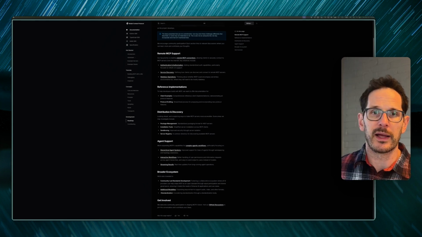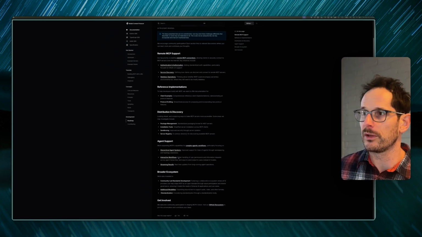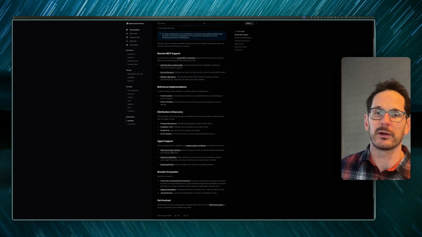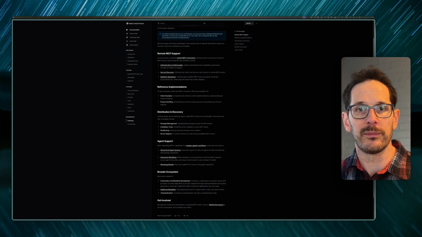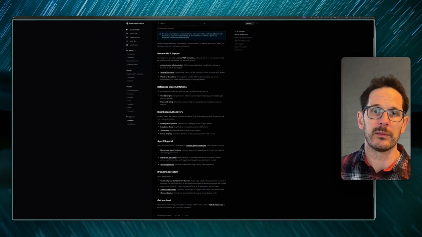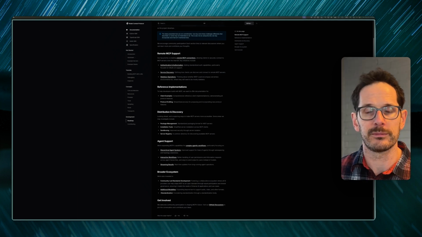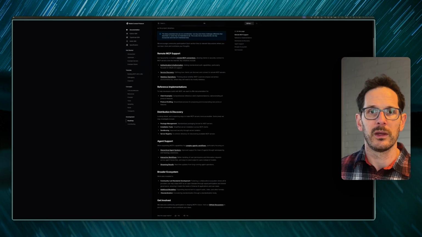So more support for having more mapped out agentic workflows. They talk about having, in the future, interactive workflows, hierarchical agent systems, streaming results, things like that. Right now, those would be things that you might expect to find in a more agentic type of framework and not currently part of MCP. So I'm sure that will change over time.